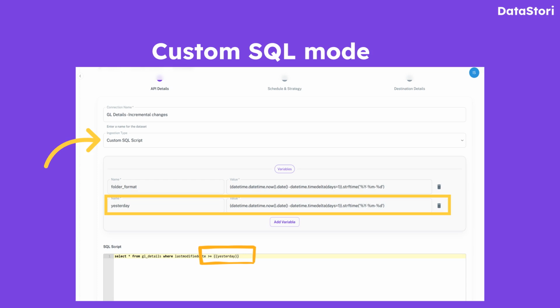Simply switch to Custom SQL mode, enter your query, and proceed. The storage location and output format remain unchanged. In this example, we're fetching GL details using a custom SQL script. Note the use of the yesterday variable to enable incremental data loading. All subsequent steps follow the same process as demonstrated earlier.